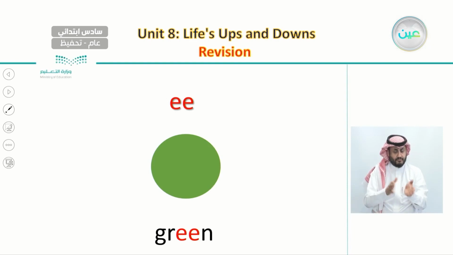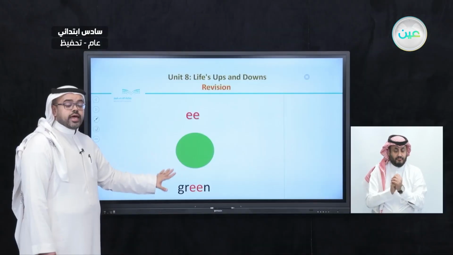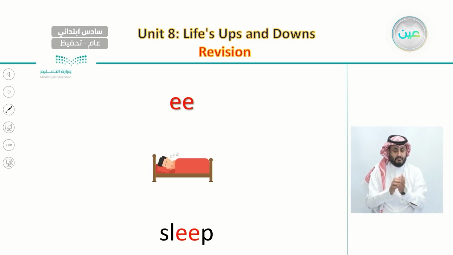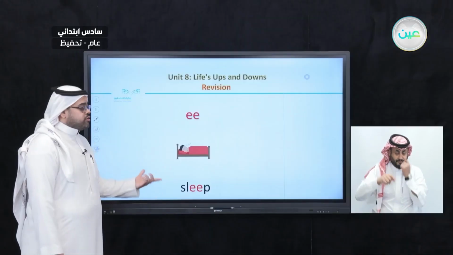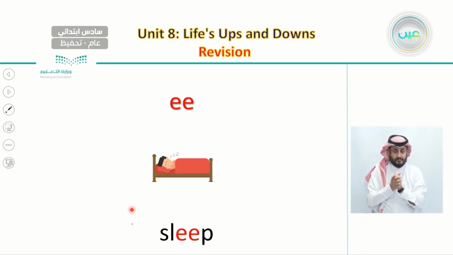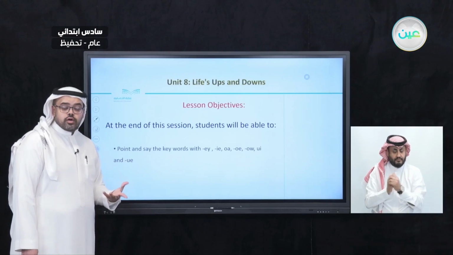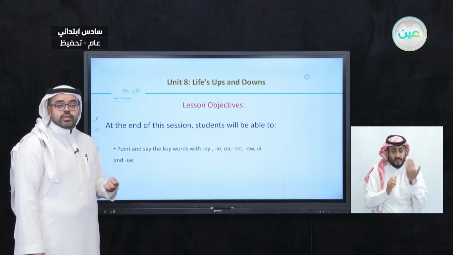And also the color green. The word green has two E's inside of it. And also an action that we do at the end of the day or at night, which is sleep. Very well. So these were most of the words that we learned from last lesson.